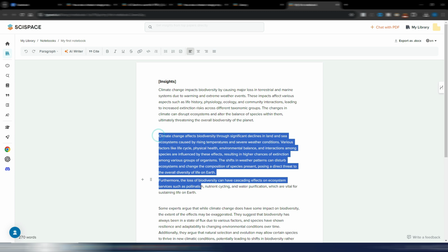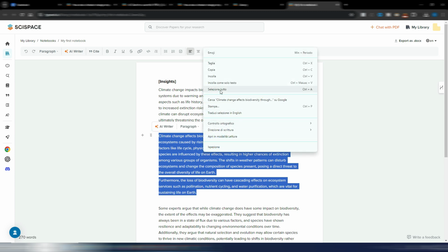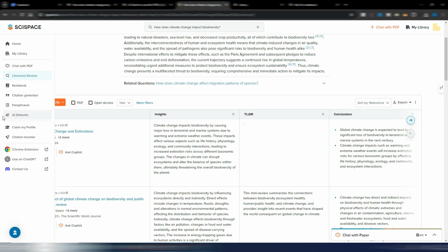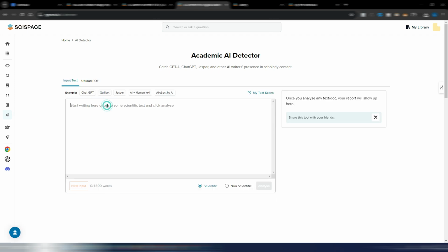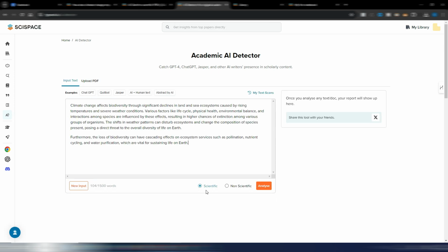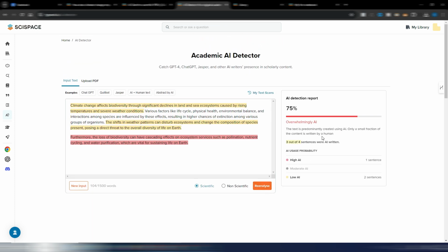Now let's use this paragraph. Let me copy it here into this AI detector so I can also show you this. Let's use the scientific one and analyze. Okay, it's saying it's 75% AI, and that's true because I generated it with AI.